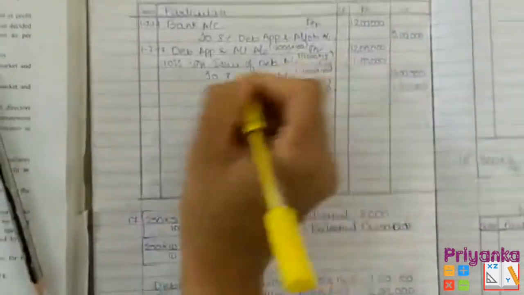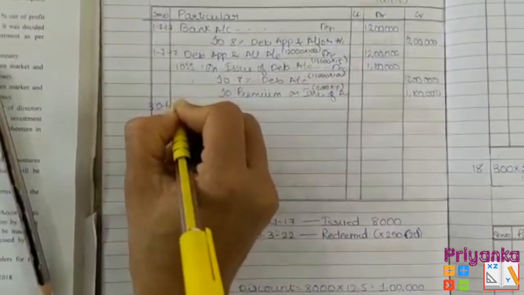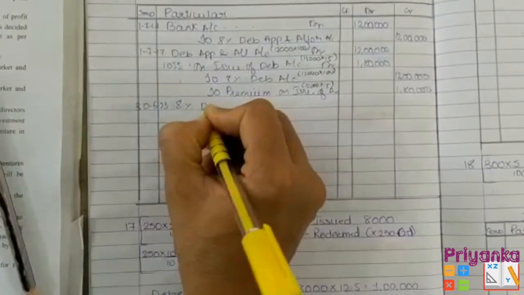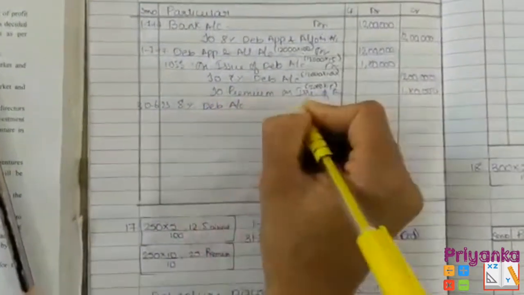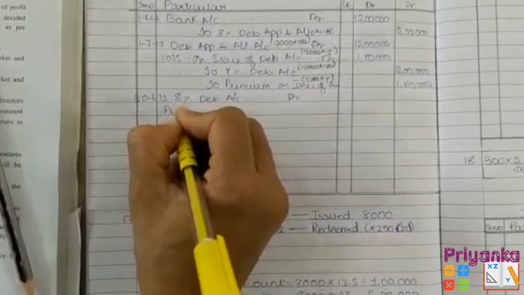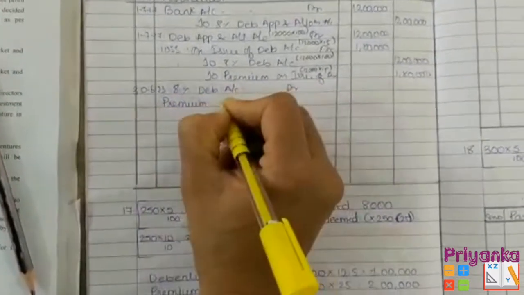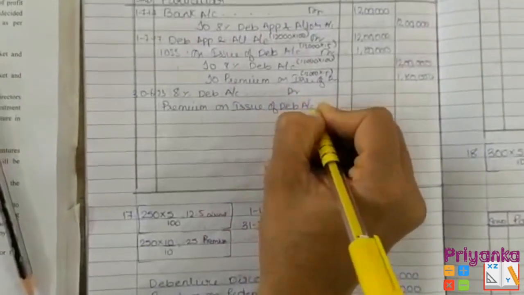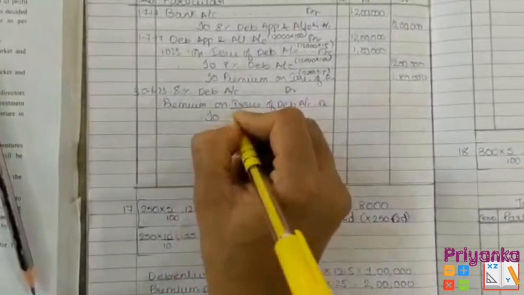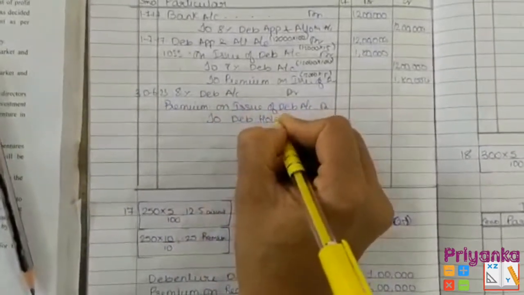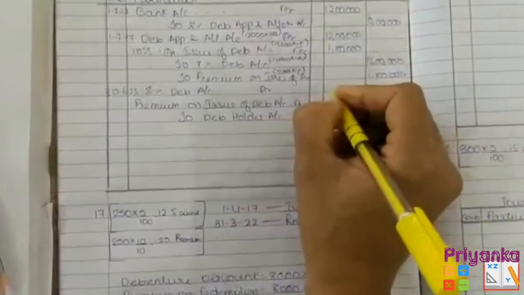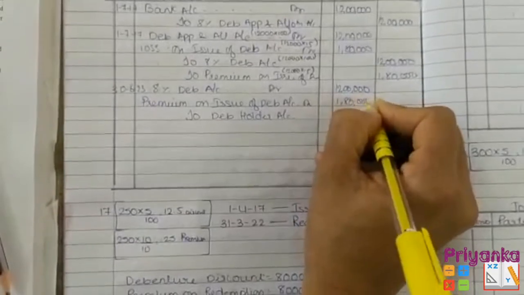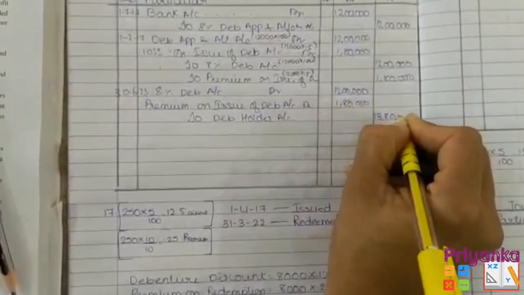Then at the time of redemption, the date will be this, take it over here: 8% debenture account debited, premium on redemption of debenture account debited to debenture holder account. 12 lakh, 1 lakh 80,000. The total becomes 13 lakh 80,000.